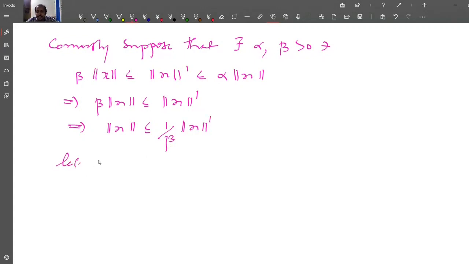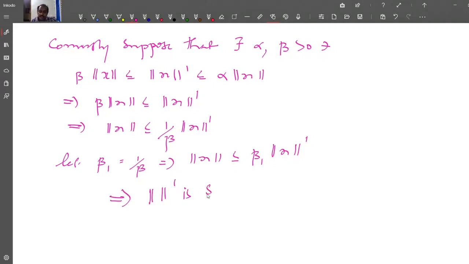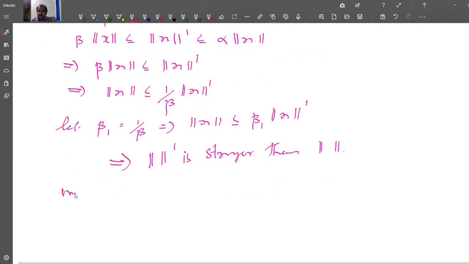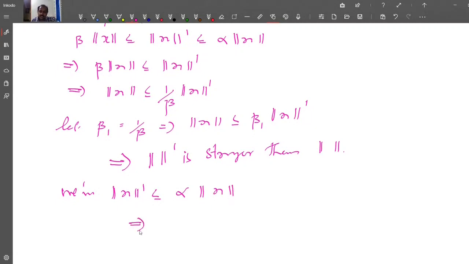So let beta 1 be 1 by beta. So this implies norm of x is less than or equal to beta 1 times norm dash of x. So this implies norm dash is stronger than norm. And we have norm dash of x is less than or equal to alpha times norm x. This implies norm is stronger than norm dash.